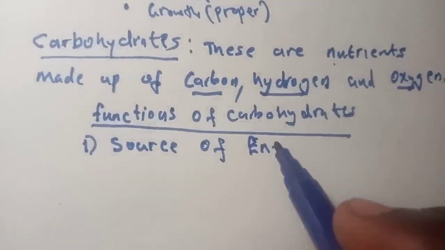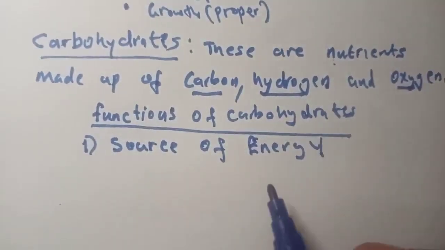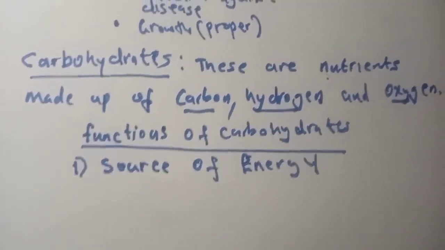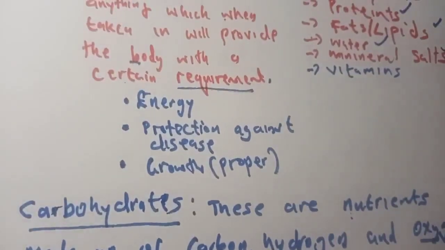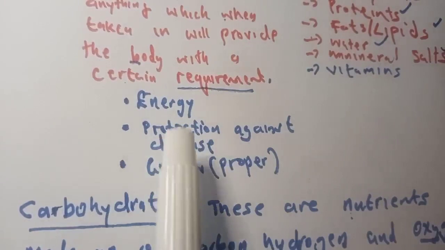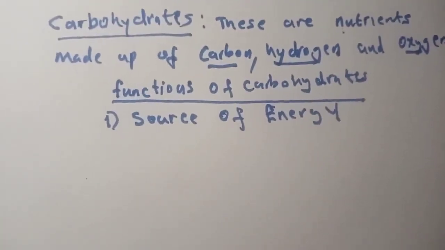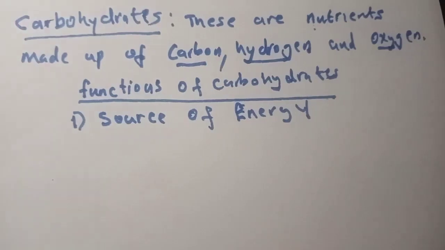They give our body energy, okay? They're the primary source of energy. Remember, we said the requirements you get from nutrients: energy, protection against diseases, and growth. So carbohydrates mainly, we eat them so that we can have energy, okay?